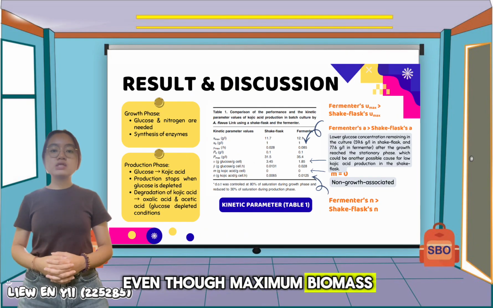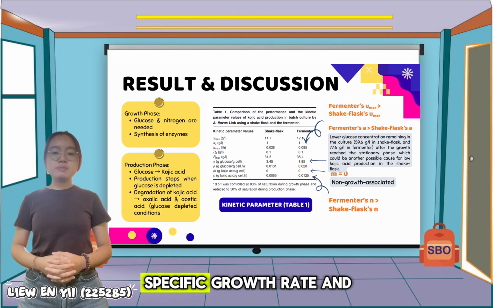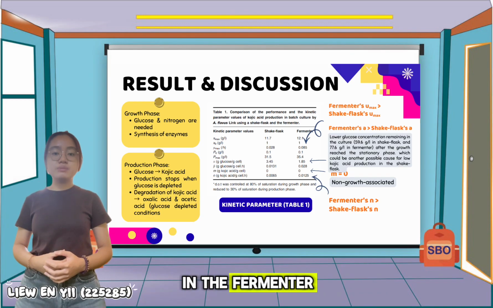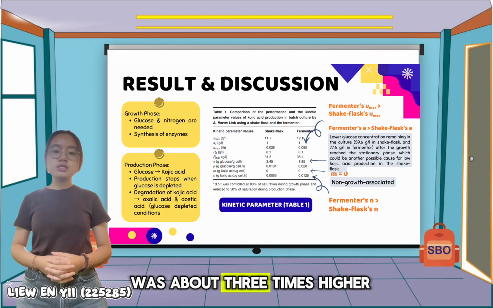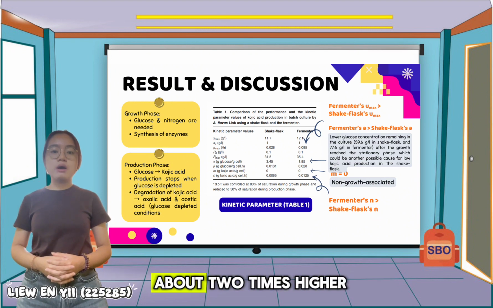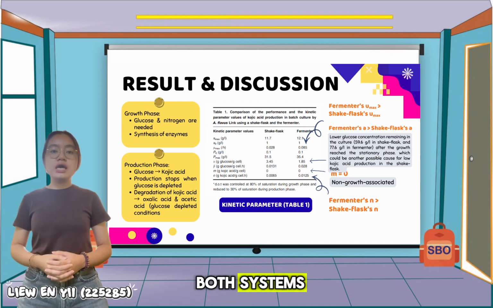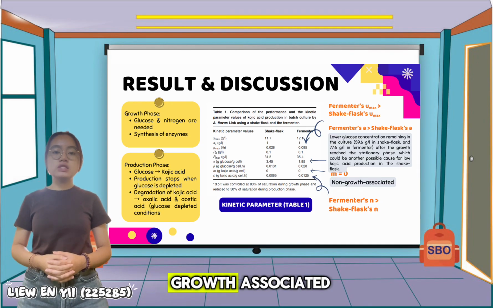Even though maximum biomass concentrations were similar, the maximum specific growth rate and the non-growth associated rate constant for Kojic acid formation were noticeably higher in the fermenter. In fact, the specific growth rate was about 3 times higher and the non-growth associated constant was about 2 times higher than the shake flask. Interestingly, the value of α was 0 for both systems, indicating that the Kojic acid production is non-growth associated.